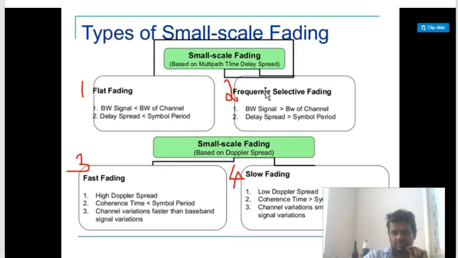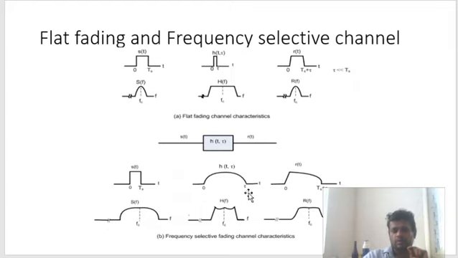Now let us see frequency selective fading, which is more dangerous. Because it is more dangerous, what will happen? We are transmitting a high bandwidth signal into a low bandwidth channel. Let us see in the diagram, and we will focus more on the frequency domain, because in the time domain I have to talk about convolution, which will make things complex. So studying from the frequency domain will be very simple. Again, this multiplied by this will give this. Now this time this bandwidth is more, so it has been expanded. Channel bandwidth is less, so this is less. Once we have multiplied, this is what we are getting.